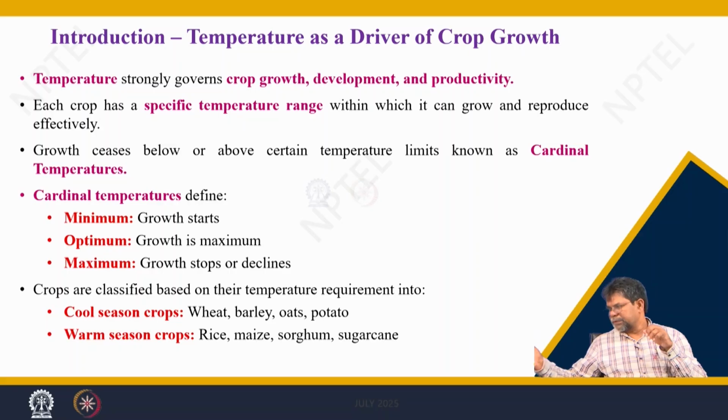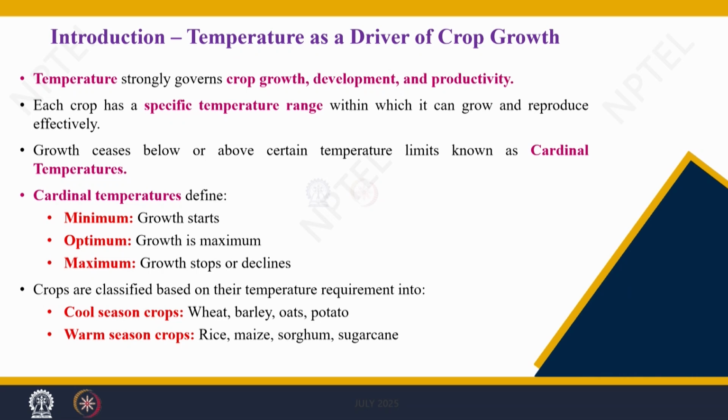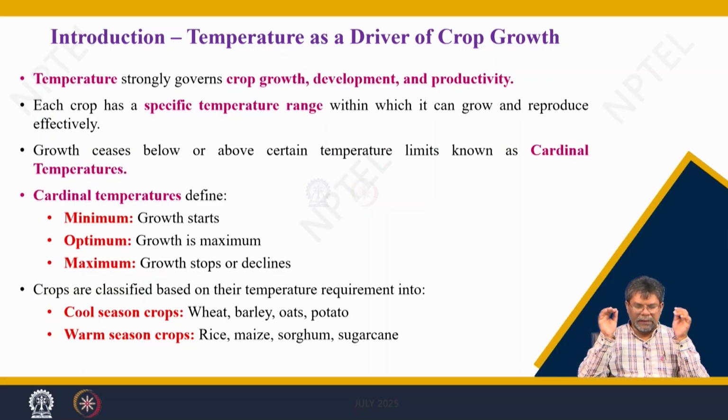At optimum temperatures it gives the peak growth rate, and for temperatures beyond optimum the growth rate is slowed down. Crops are classified as per their temperature requirement: cool season crops and warm season crops. Wheat, barley, oat and potato are grown during the winter season as they require low temperature. Tropical and subtropical crops like rice, maize, sorghum, sugarcane and many millets are grown during the monsoon season, June, July to December.